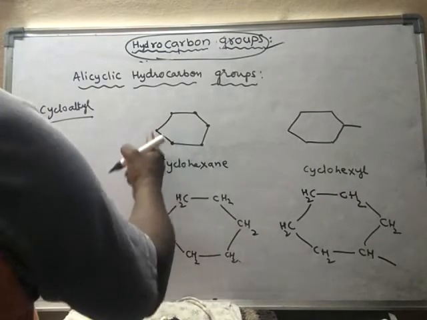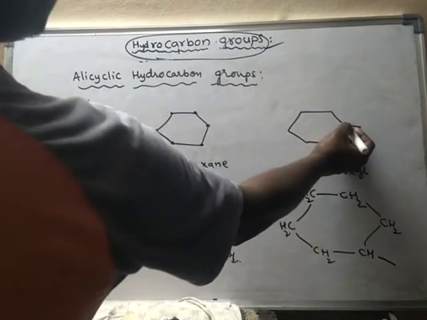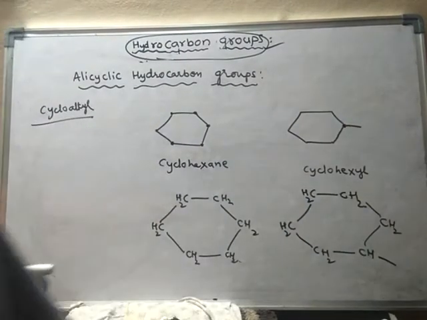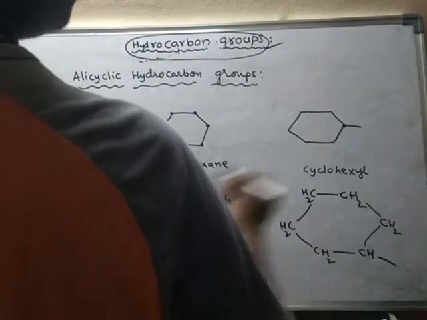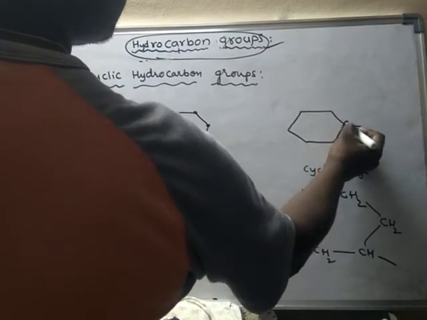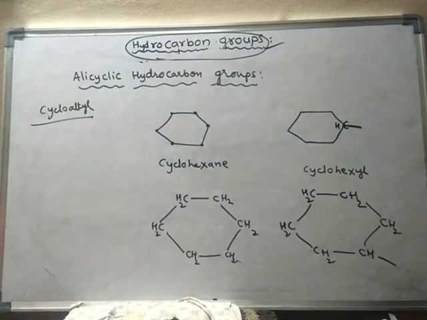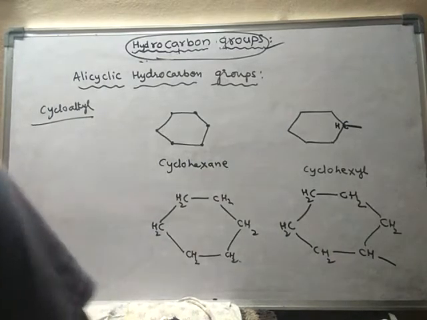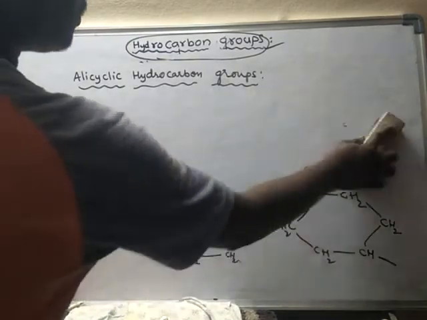In cyclohexane there is no monovalent carbon. Here this carbon is monovalent, so I am showing an empty bond here. Or else you may write it like this, CH and one bond empty. Cyclohexyl group. Right?